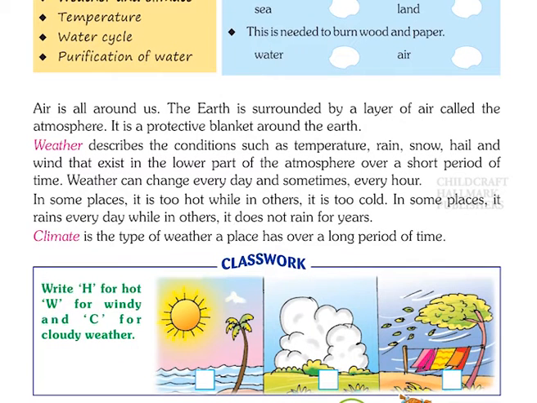Chapter 2. Air, Water and Weather. Air is all around us. The earth is surrounded by a layer of air called the atmosphere. It is a protective blanket around the earth.